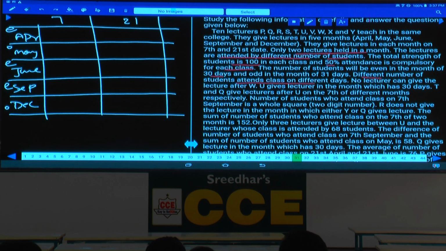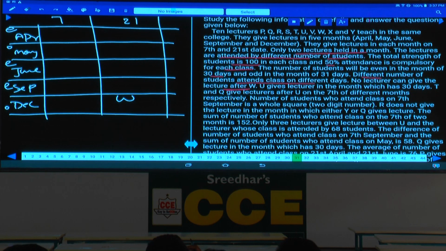No lecturer can give the lecture after W. Yes, what can you infer from this one? That means W is the last one. And which is the last one? December 21st is the last one. And this person must be W. Isn't it? W is the last one. No lecturer can give the lecture after W.